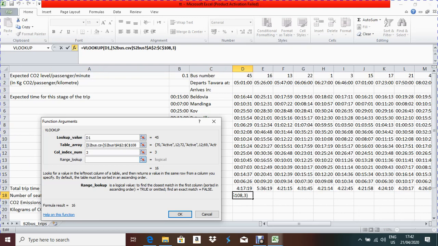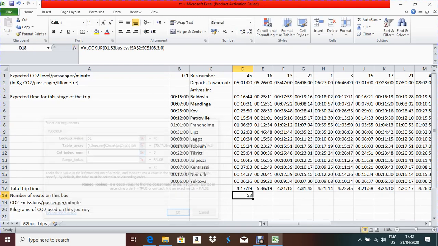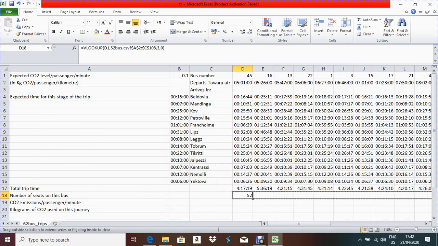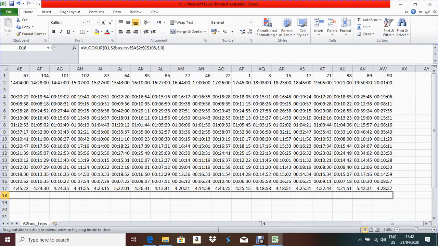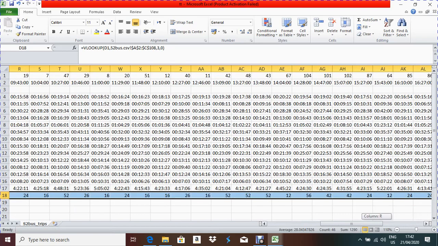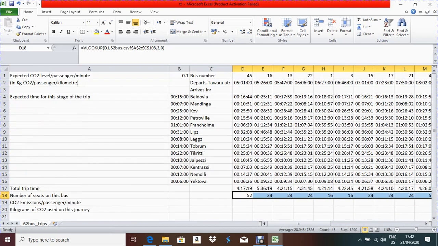Now range lookup, for an exact value you have to put 0. Now you will get the seat number for bus number 45, that is 52. Now you have to apply the formula to the remaining cells. Done. So we did 2 questions. Now we can go for the third question.